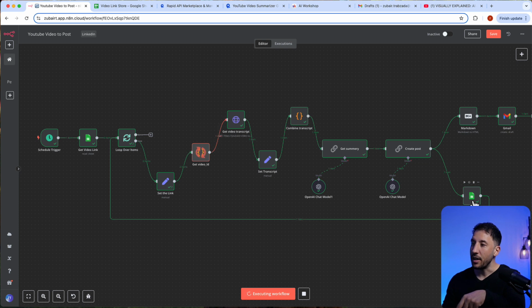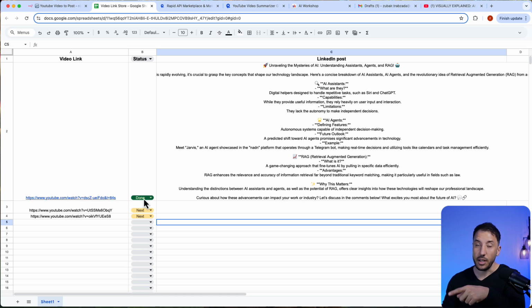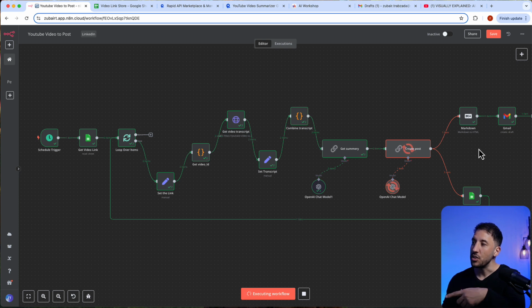So now it's going to go ahead and update that. And there you go. It started again, right? So now it's going to go ahead and process the second one. And as you can see, the first one got done. So that got updated. LinkedIn post got created. So now it's working on the second one. So let's go ahead and let it finish the second one. It's going to keep sending you drafts. I'm going to actually shut this one off because I don't want to receive like 3-4 drafts. But you can see, there you go.